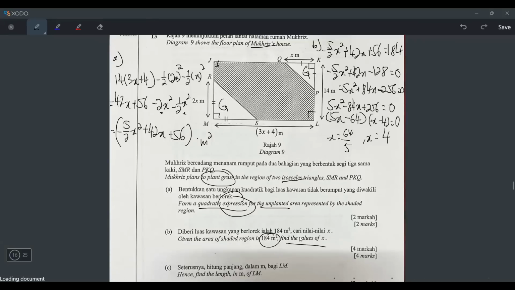Okay, so find the values of x. Can you see they put the s there? Means more than one answer. So x equals to 64 over 5 cm, or x equals to 4 cm. Not cm lah. Meter.